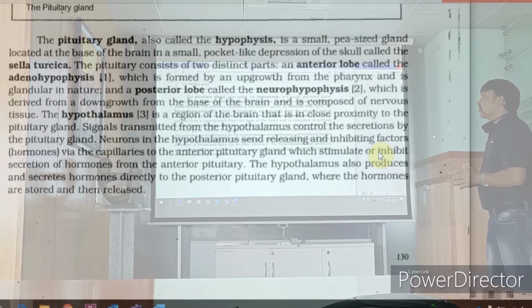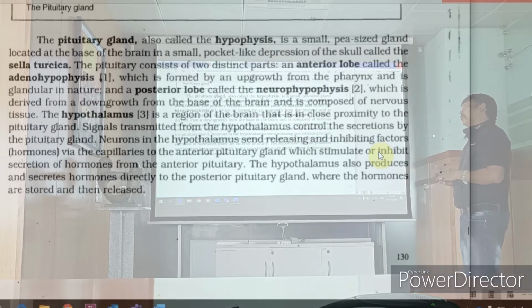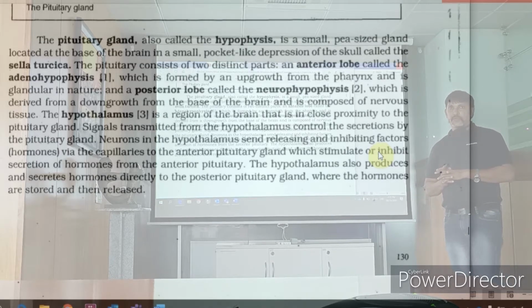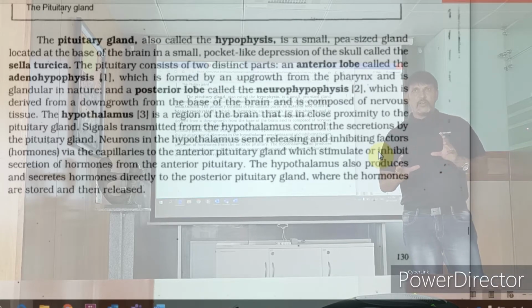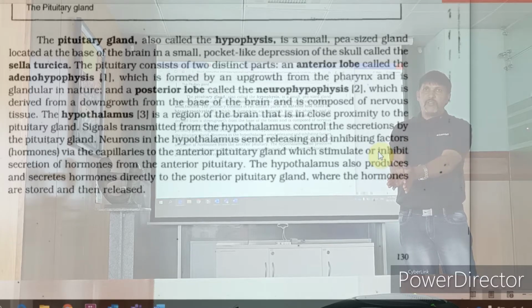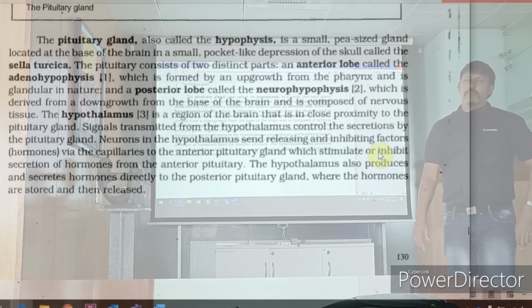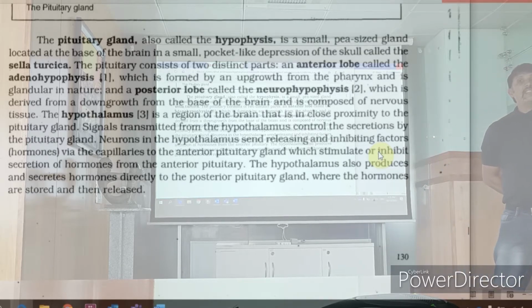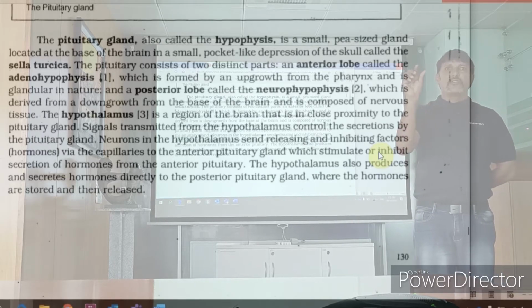The hypothalamus also produces and secretes hormones directly to the posterior pituitary gland, where the hormones are stored and then released. Okay? The hypothalamus will have these stimulatory or inhibitory actions. It will pass that message to the anterior and it secretes some hormones directly into the posterior. Alright? Now this anterior gland will secrete around 5 to 8 hormones, and we're going to read the activity about